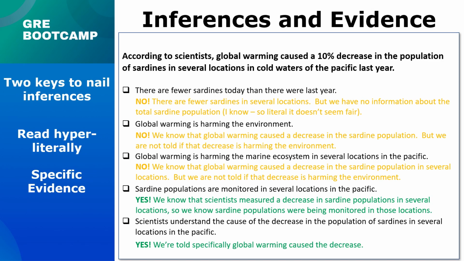I know, at first this might seem a bit arbitrary, but after you do more of these, what you'll see is they're actually pretty good about consistency. It's just a matter of understanding where they draw the line on what you're allowed to infer or assume and what you're not allowed to infer or assume. And as you do more of these, you'll just get better. So let's try another one.